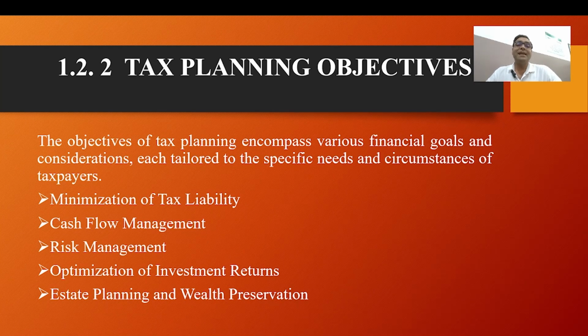By claiming eligible deductions and incentives, the company reduced its taxable income to 80 lakh rupees, resulting in a tax liability of 24 lakh rupees, thereby saving 6 lakh rupees in tax.